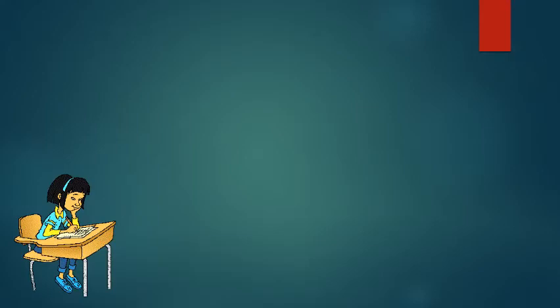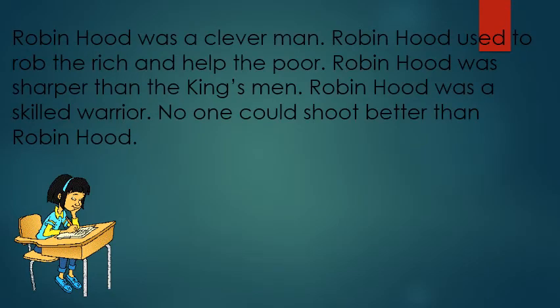Here is Susan. Since morning she is trying to write a summary of the story Robin Hood and his merry men. Well, each time she writes she finds it's very difficult to read or not very interesting from the reader's point of view. So whenever she is writing, she is not happy with that. So let's see what actually she has written and how can we help her to make the summary very interesting.